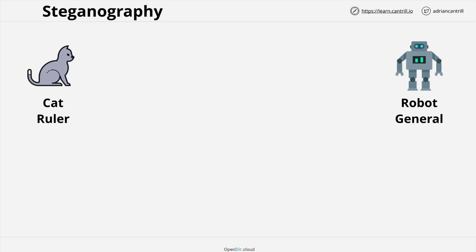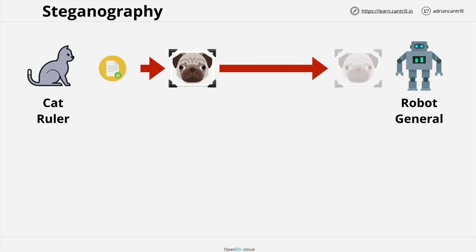Now, steganography is a process which addresses this. If you've ever used invisible ink, the kind which only shows under a certain type of light or when heated, that's a physical form of steganography. It's the method of hiding something in something else. With steganography, the cat ruler could generate some ciphertext and hide it in a puppy image. The image could be delivered to the robot general, who knows to expect the image with some data inside and then extract the data. To anyone else, it would just look like a puppy image, and everybody knows there's no way that the cat ruler would send the robot general a puppy image, so there's plausible deniability.